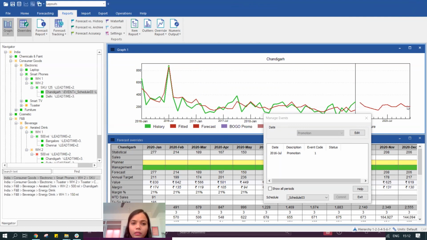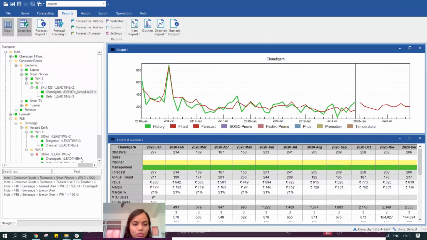It's quite interesting to know at this point as to how the system is now telling the algorithms in the backend that we now have the information that this was a promotion, so we are now able to explain this outlier. So it's explaining in the backend that this was an event because of which the numbers look so high. So now take this information, smoothen out this data, and generate the forecast. We can really make use of this feature, and you would notice that the forecast over here has changed.